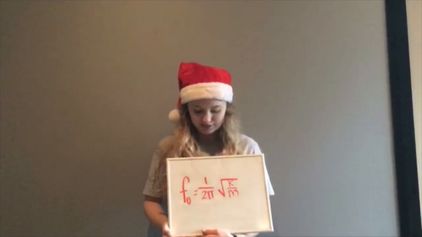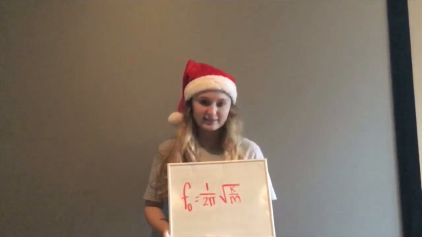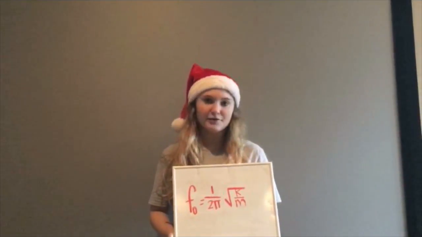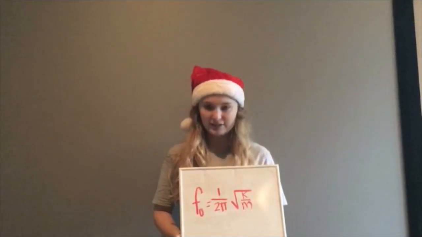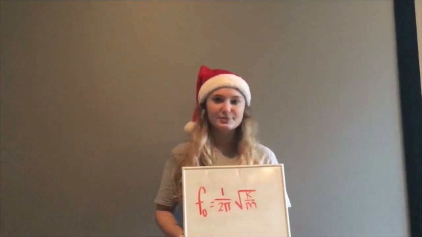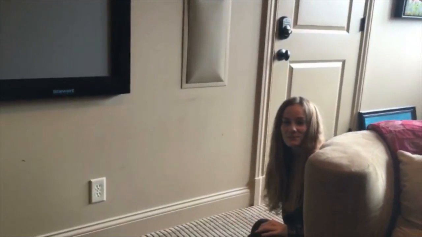When a vibrating system is set into motion, it vibrates at its natural frequency. The natural frequency equals 1 over 2 pi times the square root of k over m, where f0 is the natural frequency, k is the spring constant, and m is the mass. However, a system can have an external force applied to it that has its own particular frequency. This is called a forced vibration.